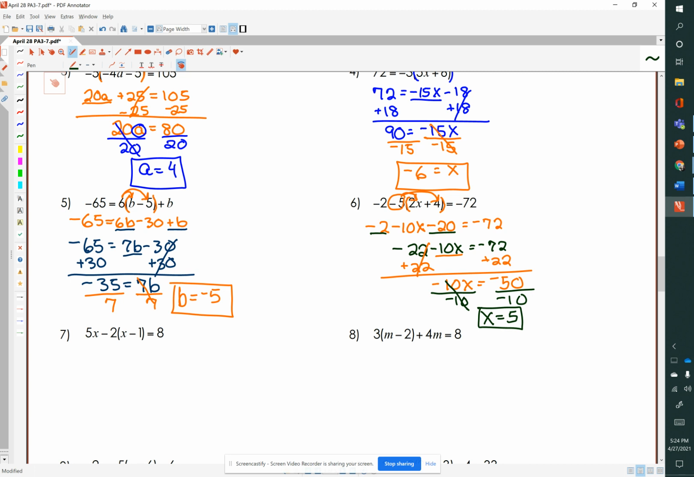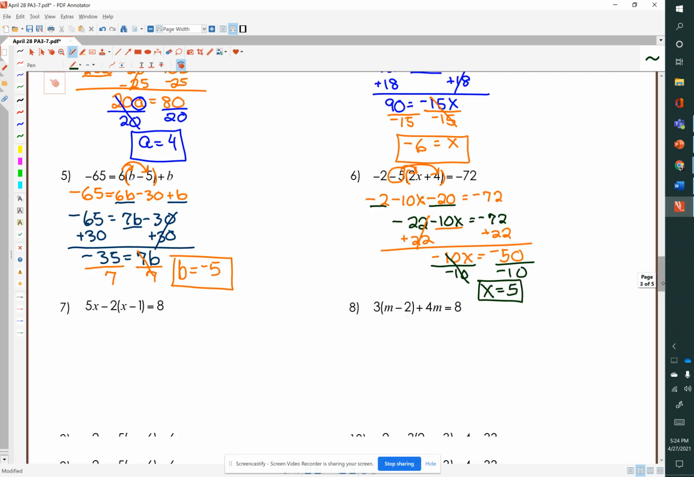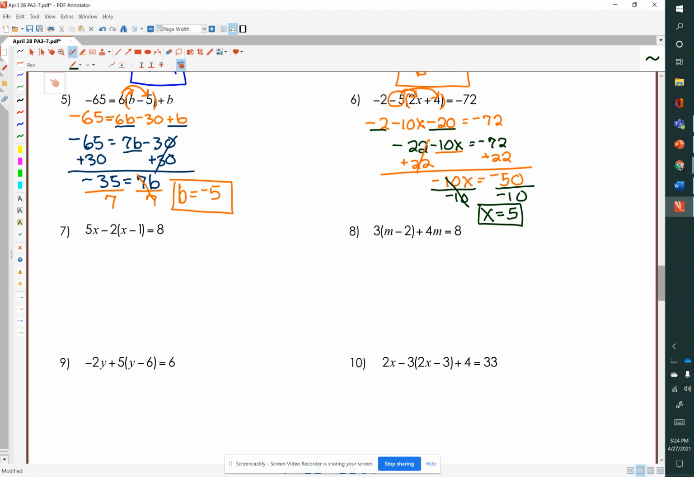Okay, so let's look at number 7. Let's move the page down. 5x minus 2 times the quantity of x minus 1 equals 8. So it's this negative 2, we're multiplying it by x, and we're multiplying it by negative 1. So 5x, negative 2 times x is negative 2x. Negative 2 times negative 1 is a positive 2, equals 8.